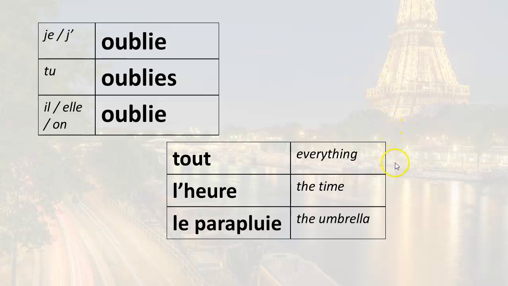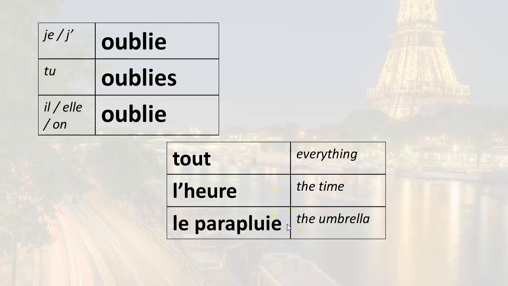You can say, I forget everything. J'oublie tout. I forget the time. J'oublie l'heure. I forget the umbrella. J'oublie le parapluie. You forget everything. Tu oublies tout. You forget the time. Tu oublies l'heure.